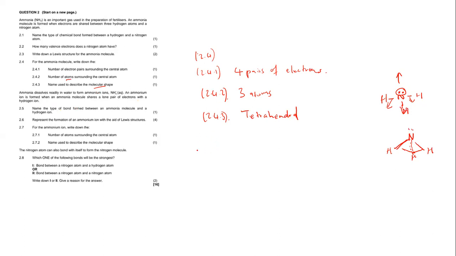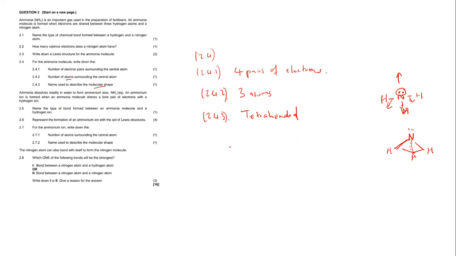So when water reacts with ammonia, an ammonium ion will be formed. Water will give its hydrogen ion to ammonia, which is what we have just talked about. And therefore, as water gives its hydrogen to ammonia, ammonia will form an ion that we call an ammonium ion.